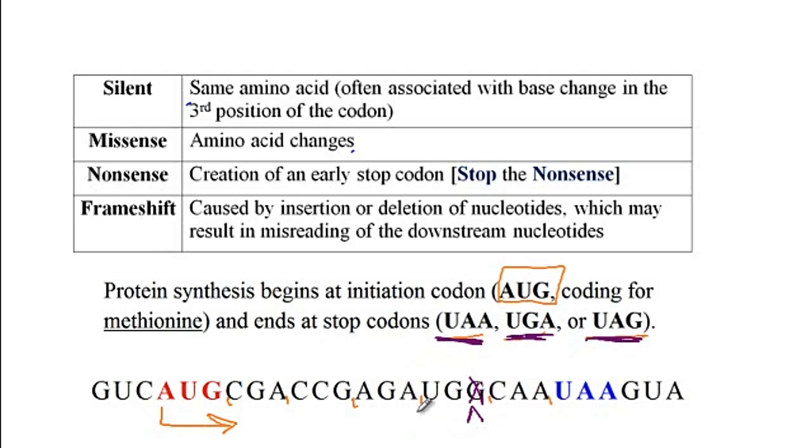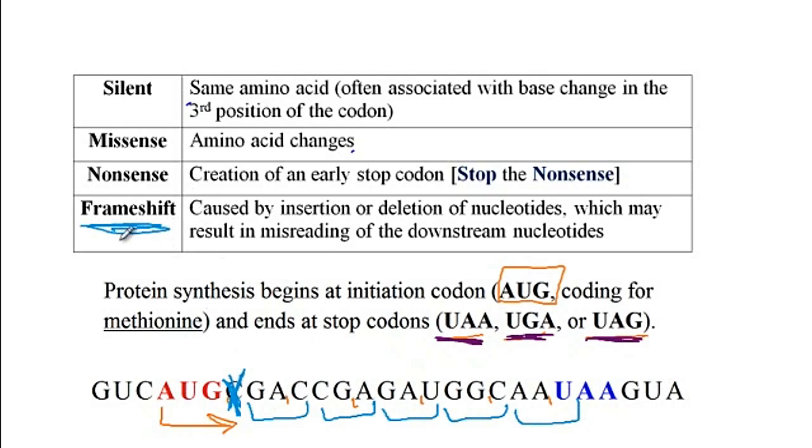And then finally, with the frameshift mutation, what happens is that there would be insertion or deletion of one or two nucleotides that will cause complete misreading of the entire nucleotides. So assume that there is either insertion or deletion of one nucleotide here. So let's say that the C is deleted, completely taken out. What happens is that the new reading code would be like this. So now there has been a complete frame shift and the entire sequence has been changed. And so this is referred to as frameshift mutation.